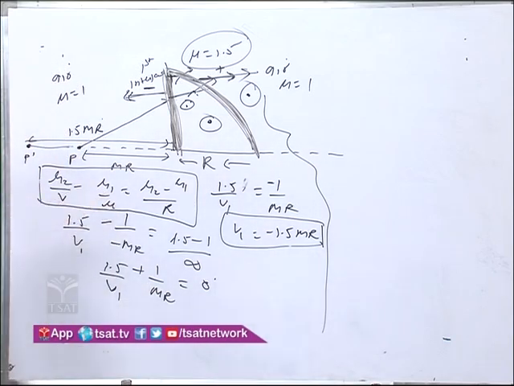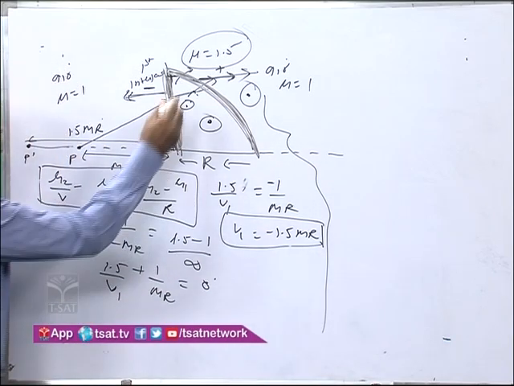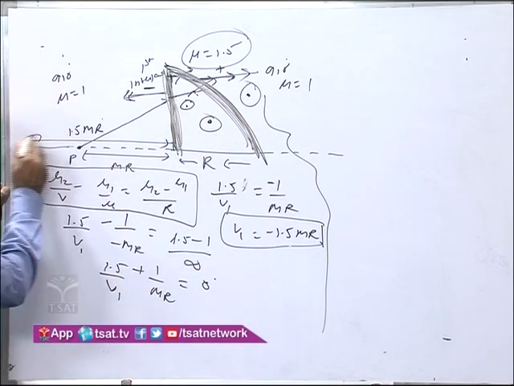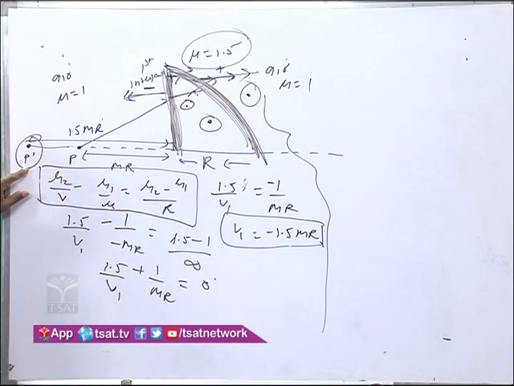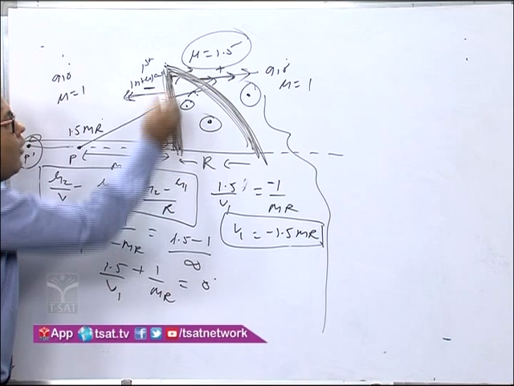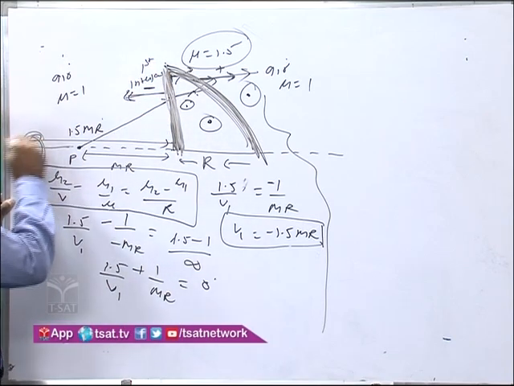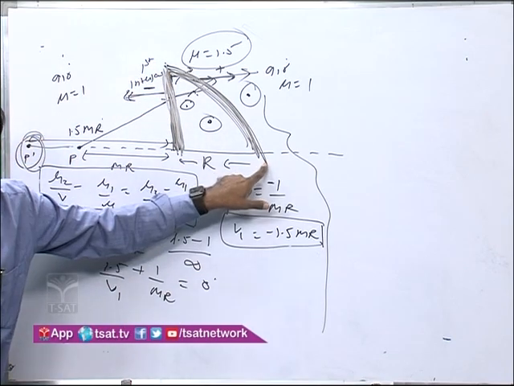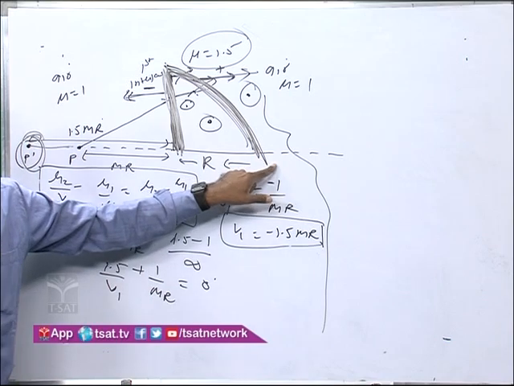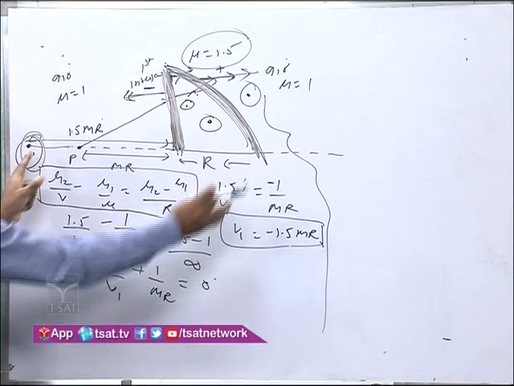What about u? Now you have to take u from this surface. The image formed by the first interface will act as an object for the second interface. Now you have to measure the distance from the second interface. So what is the distance from the second interface?